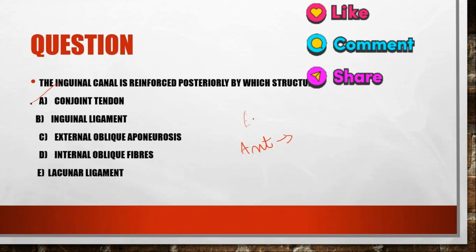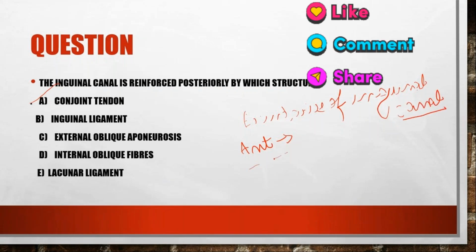What are the boundaries of inguinal canal? Superiorly inguinal ligament, and yes, anteriorly external oblique aponeurosis. Medially is the adductor longus, yes. And anteriorly, there are two muscles, external oblique and internal oblique muscle. Yes. And posteriorly, we have already read that is the conjoint tendon. Can you tell me what is the other name of conjoint tendon?